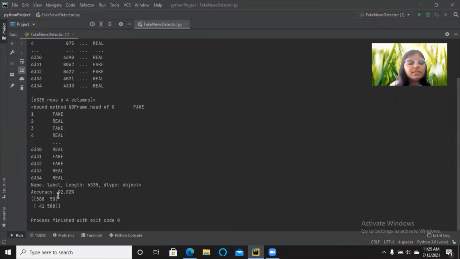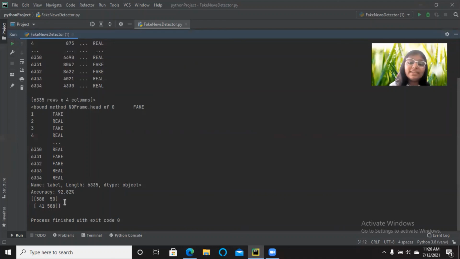And this is the positive news, which is good news, and this is negative news, which is bad news. So there are 588 real positive news. What do I mean by positive news? It is basically good news. And there are 50 fake news, but they are good news. And in the second part, which is the bad news or the negative news, there are 41 fake news and 588 real news.